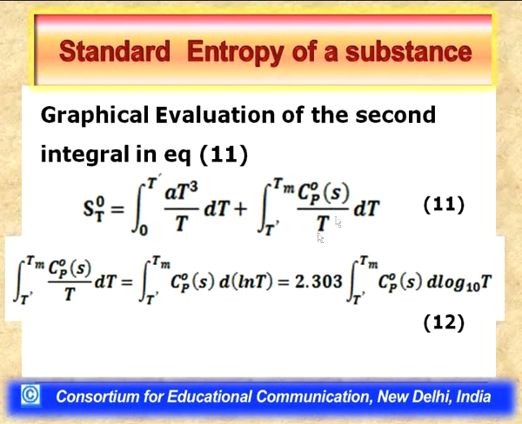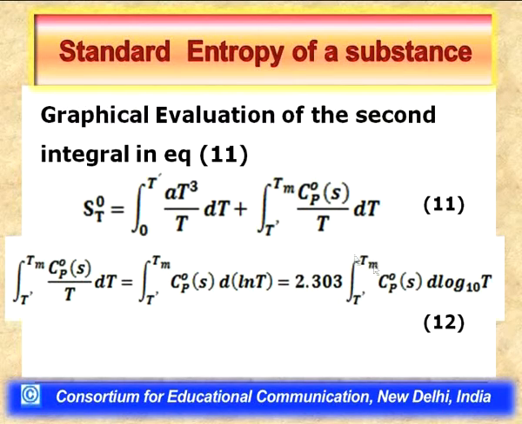I just write this second term in equation 11 at the left hand side of equation 12. Now, see how I can split it up. Since 1 by t dt is nothing but d ln t, the derivative of natural logarithm of t is nothing but 1 by t dt. So, in place of 1 by t dt in the left hand term, I have just written d ln t. Now, since ln t, the natural logarithm of temperature, I can write as 2.303 log to the base 10 t. So, that is what I have done.